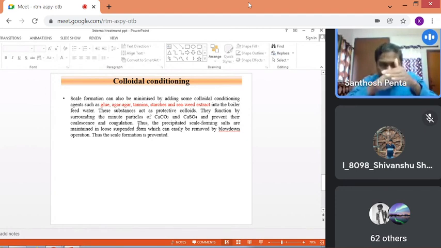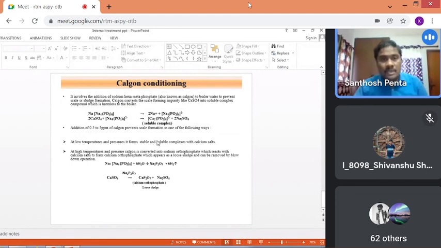So if the inner walls of the boiler tube are lined or coated with glue or agar, these types of chemicals, then what happens? The precipitates may not stick to the inner wall of the boiler tube. They may exist in the form of precipitates, so by the blow down operation, you can remove them. This is the colloidal conditioning.